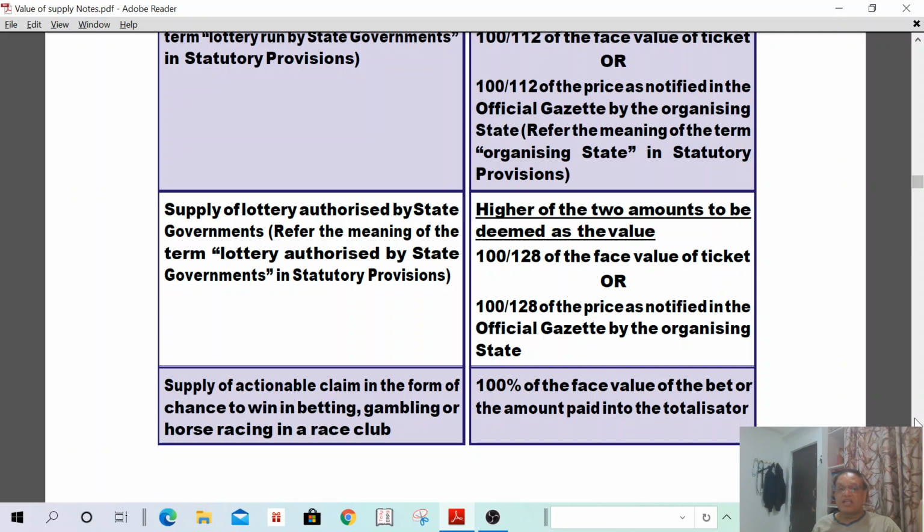In case of lottery, betting, gambling, in all these cases, value of supply shall be 100% of the face value of the betting or lottery. If I bet for 1 lakh rupees to win the bet, the value of supply shall be 1 lakh. In case of horse racing, the amount paid to the totalizer shall be the value of supply. Understand? Next.